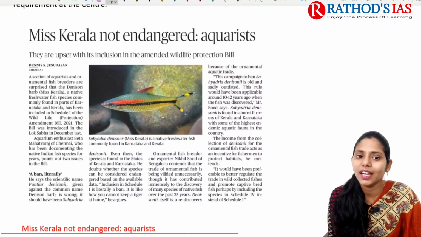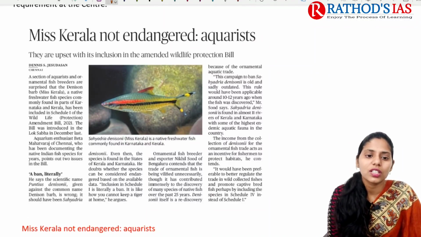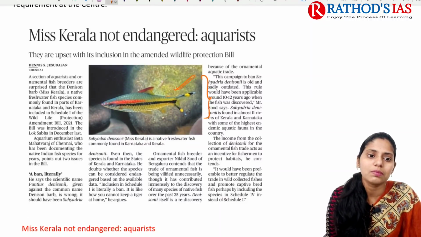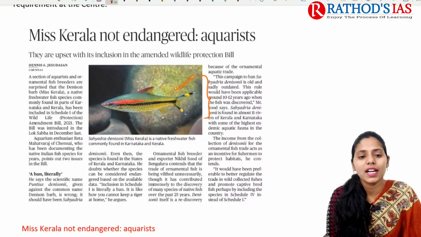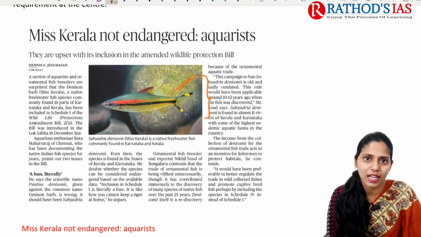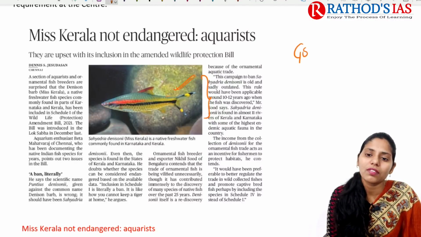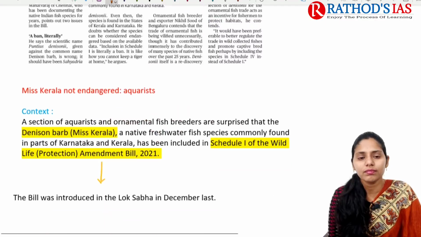It is regarding Miss Kerala, not endangered. So in this image, if you see this fish, it is Miss Kerala. This Miss Kerala is in the news because of recent changes regarding its protection status. This article is important for our GS paper 3 under environment and ecology.